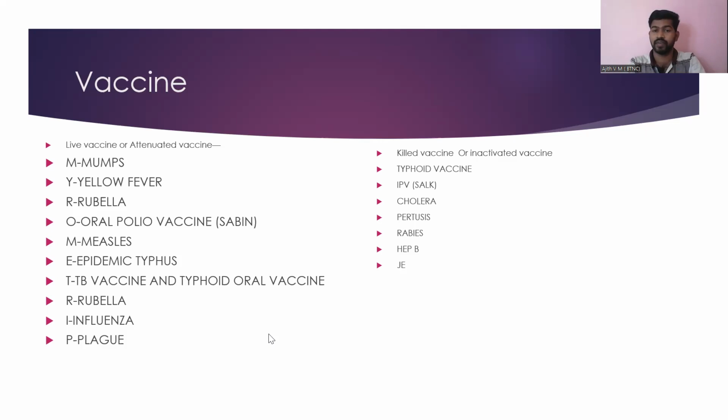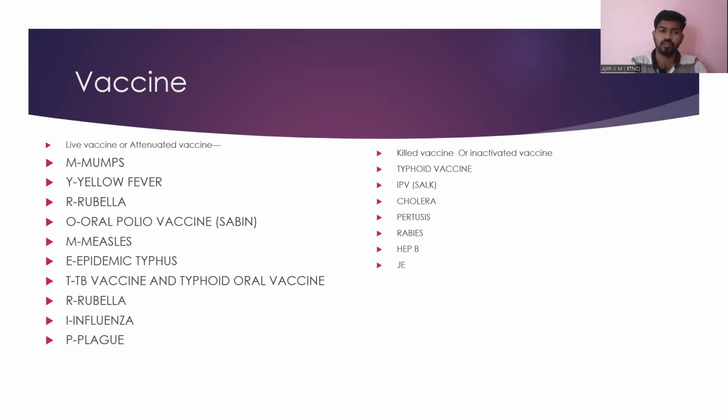Then if you're taking the killed vaccine, otherwise inactivated vaccine, the example we can consider is typhoid, that is the injectable form of typhoid vaccine. Then injected polio vaccine, that is IPV, you can consider as Salk. Its name is Salk. Oral I have said is Sabin. Here I have said about the Salk. Then cholera, pertussis, rabies, hepatitis B, Japanese encephalitis. So these are the examples for the killed vaccine.